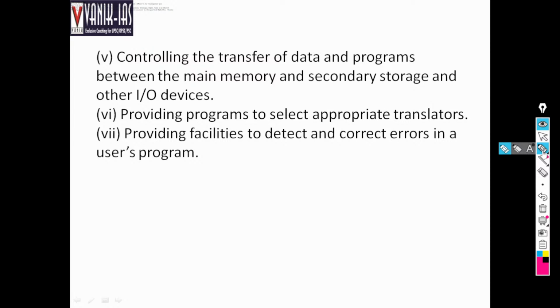Providing facility to detect and correct errors in a user's program. Suppose you are making a program and you create an error, then it is the job of the operating system to rectify it, right? So this is providing facilities to detect and correct errors in a user's program. These are the various examples of the working of the operating system.